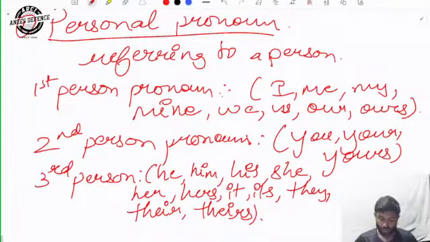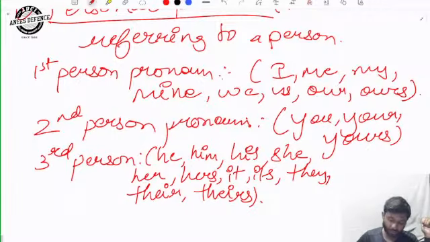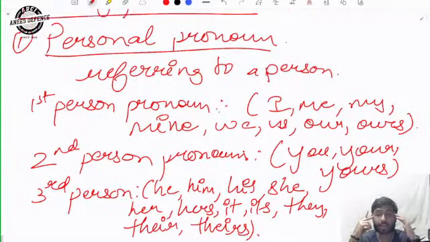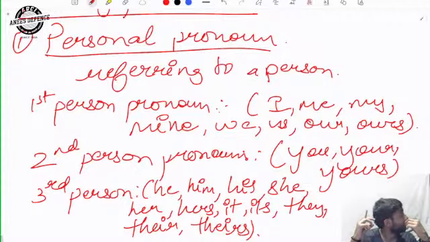But if we are talking about someone else, let's say we both are talking and we are talking about someone else. Say we are talking about an officer. We are talking about Sam Manekshaw, Field Marshal Sam Manekshaw, or we are talking about Marshal of the Air Force Arjan Singh, or the Chief of Defence Staff Bipin Rawat sir. We are talking about anyone. We have to refer to him.